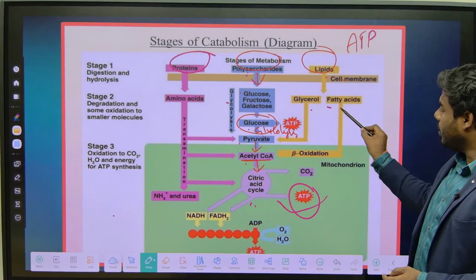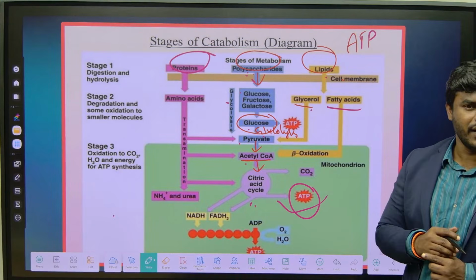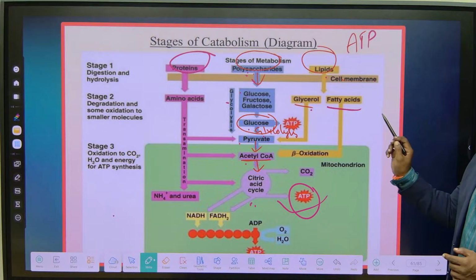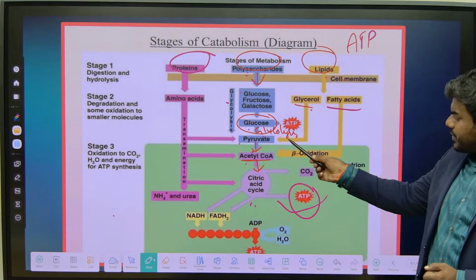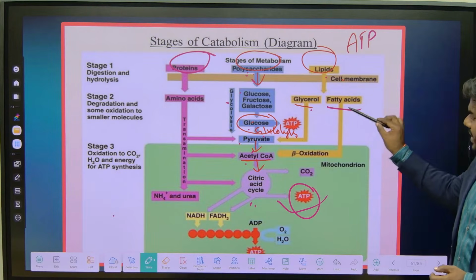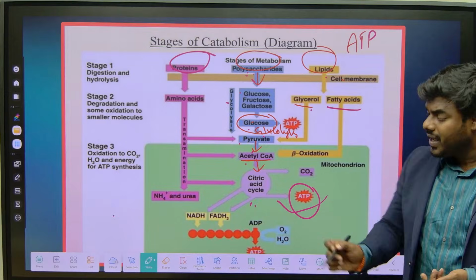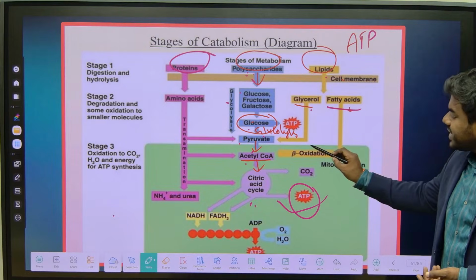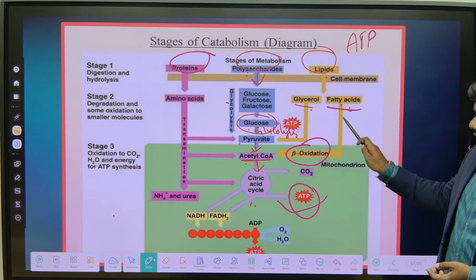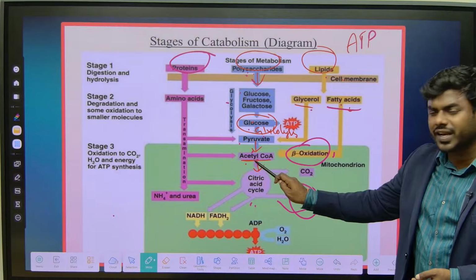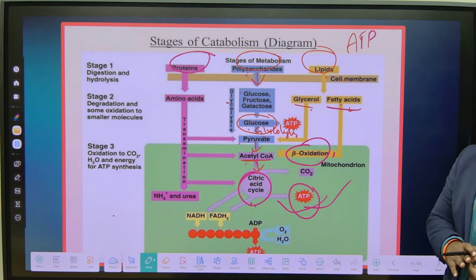Lipids break down into fatty acids plus glycerol. Correct? So now understand the point correctly. Glucose is converted into pyruvate by the mechanism called glycolysis. Similarly, fatty acids also undergo breakdown or catabolism. The catabolism of fatty acid is called beta oxidation. Upon beta oxidation, fatty acids give rise to acetyl-CoA, which enters the citric acid cycle and produces ATP.